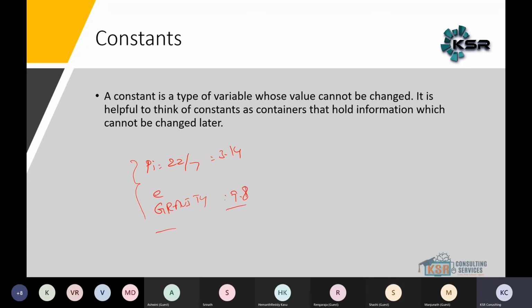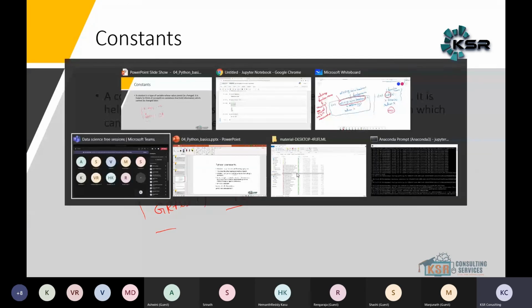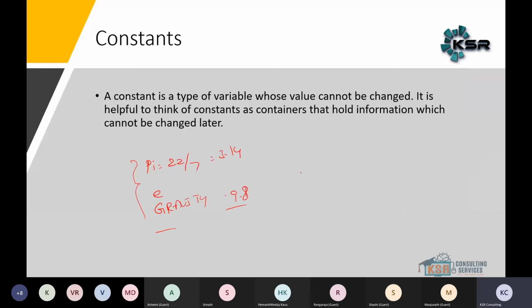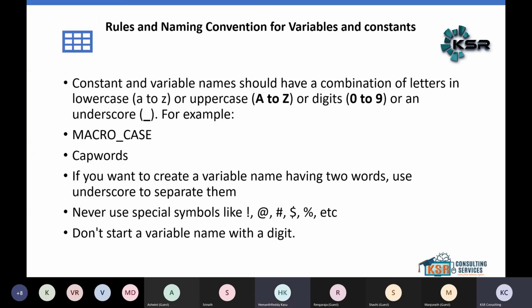Okay. Any questions, guys? Any doubt? Temperature, all this. So there are better rules to follow when writing variables and all. Yes, go ahead, please. Temperature is not constant, right? No, it is not constant. It may change always. How can it be constant? That's fine. Good.